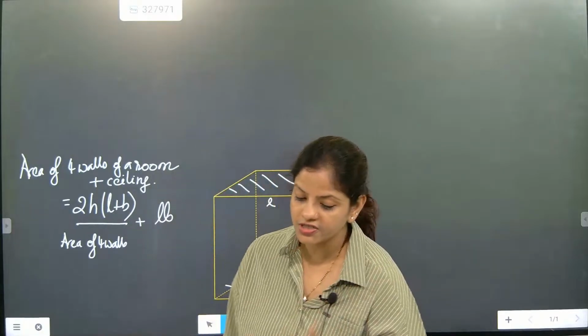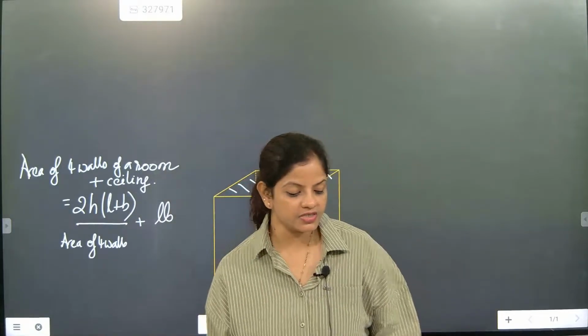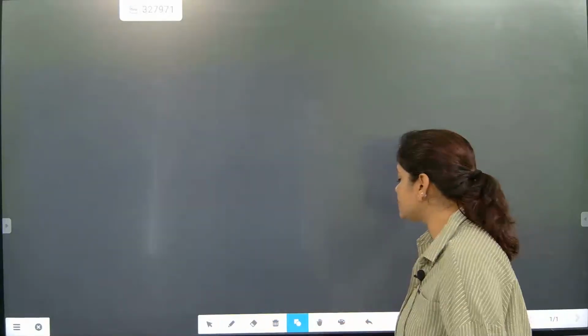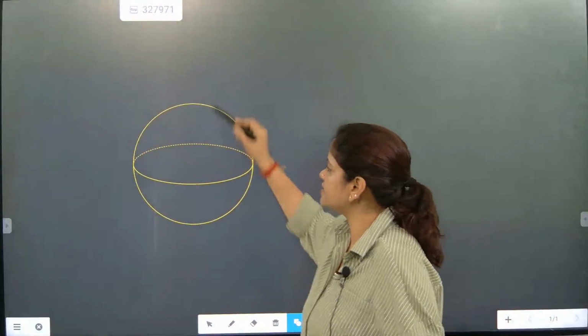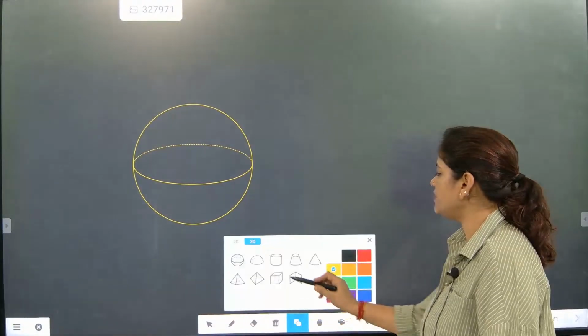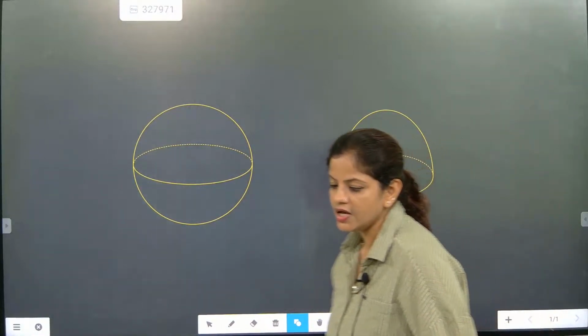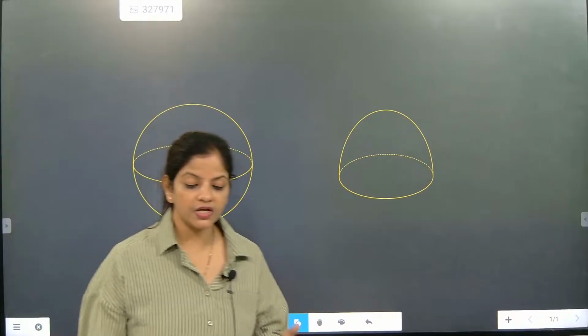Now we are going to go for cylinder and cone, hemisphere and sphere. First we are going to understand sphere and hemisphere, and after that we will do the next section. If somebody asks you about a sphere, this part will be considered a sphere, and when somebody asks what is the hemisphere, this part will become the hemisphere. Now how are we going to talk about sphere and hemisphere?